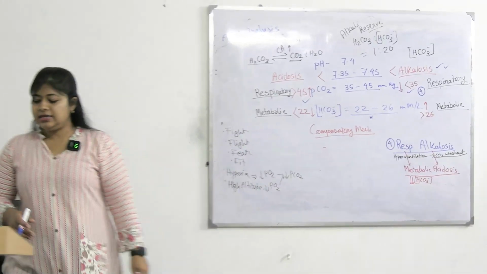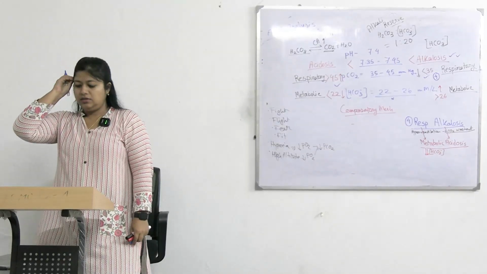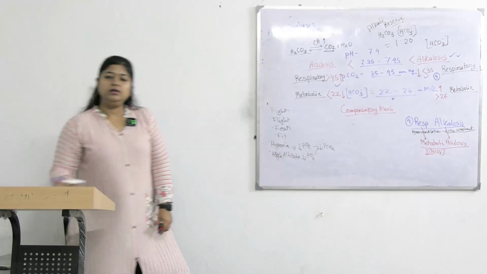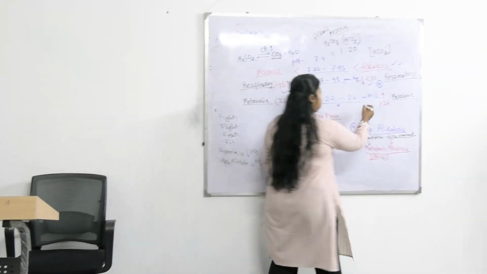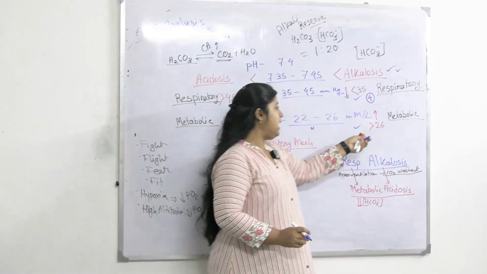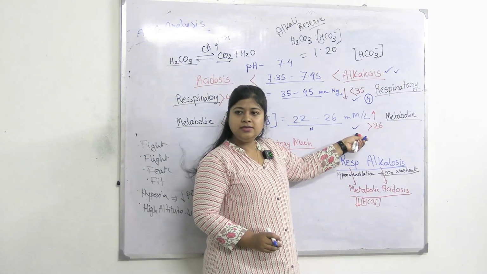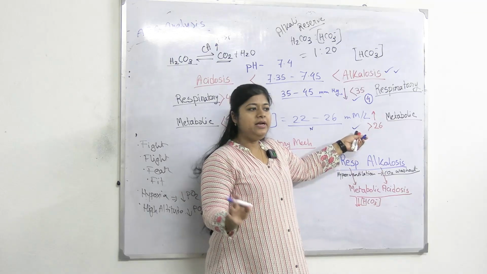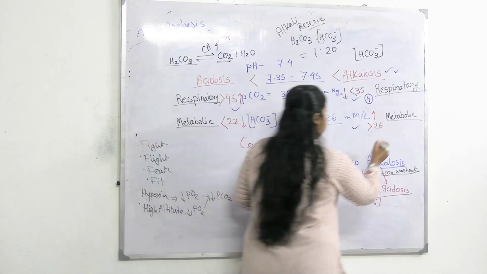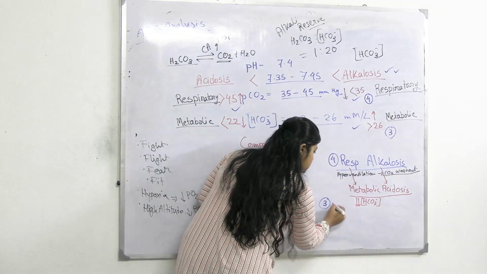What is the next parameter? Bicarbonate. What is the value of bicarbonate? 46. Is it high or low? High. So in case 3 it is alkalosis and bicarbonate value is high, so the primary disorder here is metabolic alkalosis. Case number 3 is metabolic alkalosis.